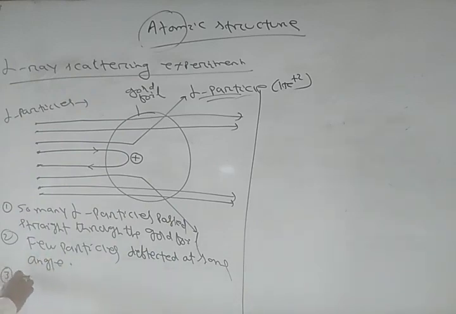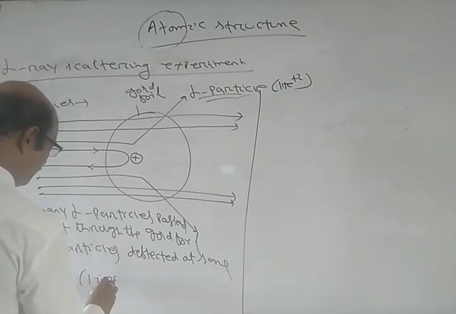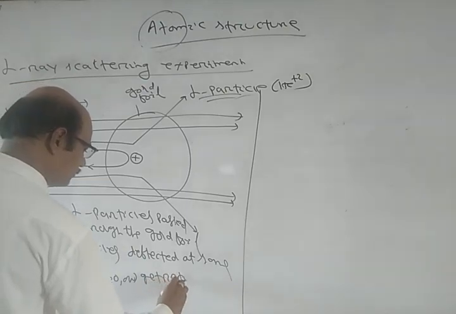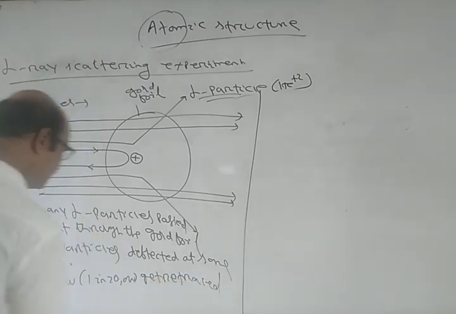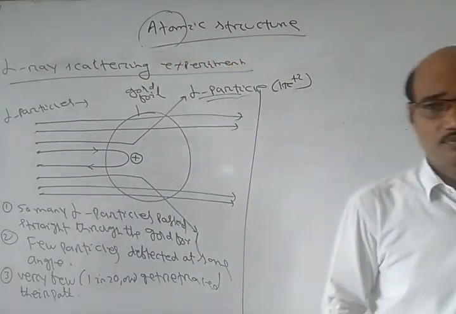Number 3, very few, 1 in 20,000, retraced their path. So he observed 3 things.